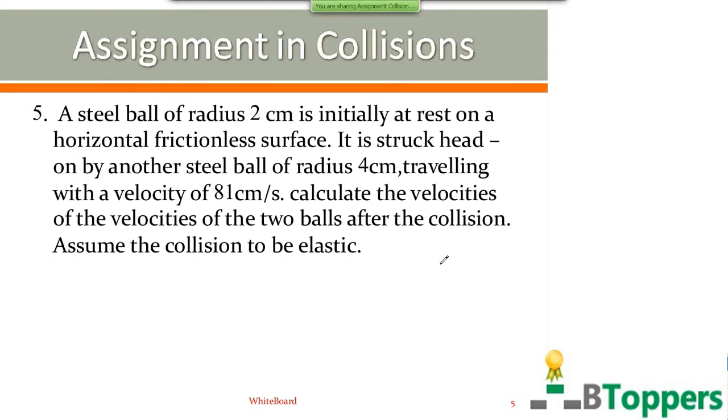So if u1 is 0, you get v1 equal to 2 m2 by (m1 plus m2) into u2. Here m2 is 8 times m1.